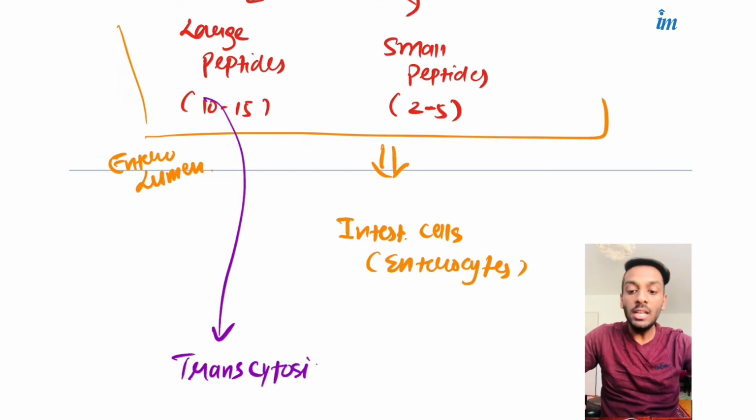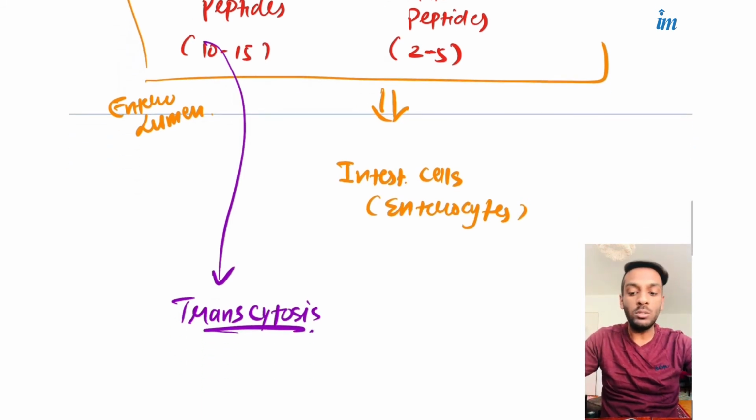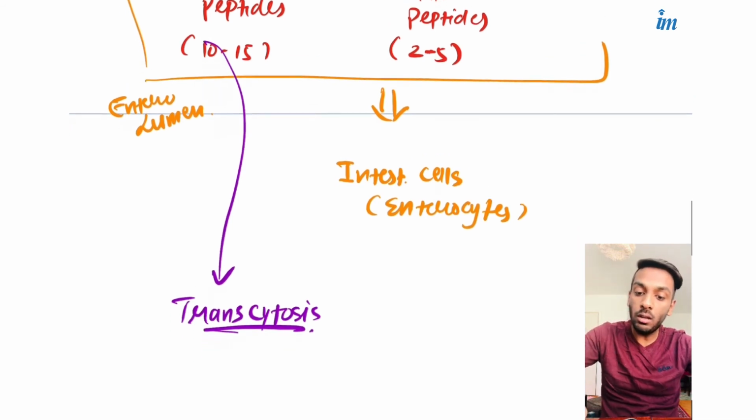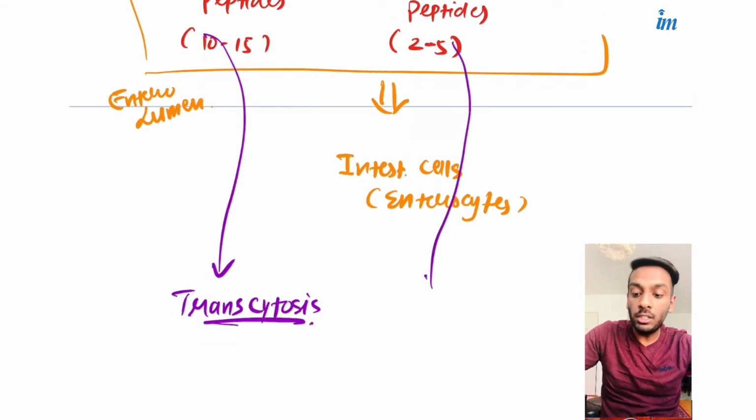These large peptides will be transported through a process called transcytosis. Okay, this will be transported through transcytosis, a simple process in which the content of the lumen will be transferred into the enterocytes. These small peptides, how will they be transported?